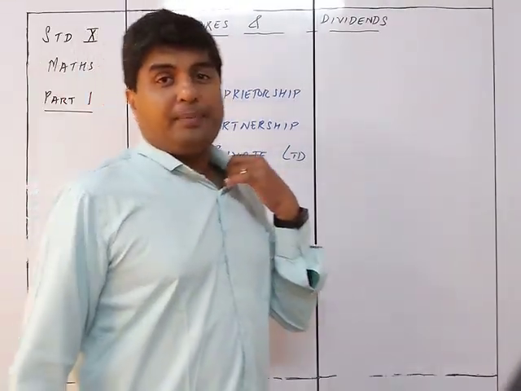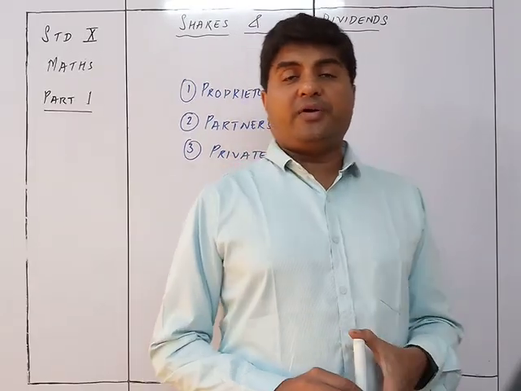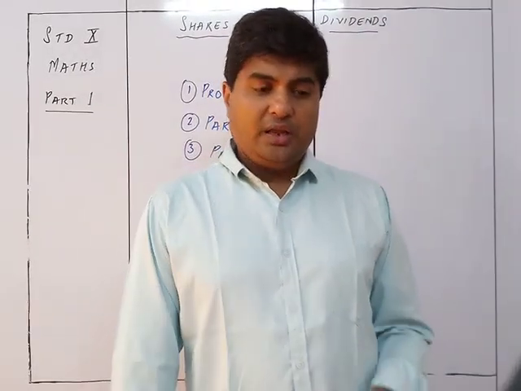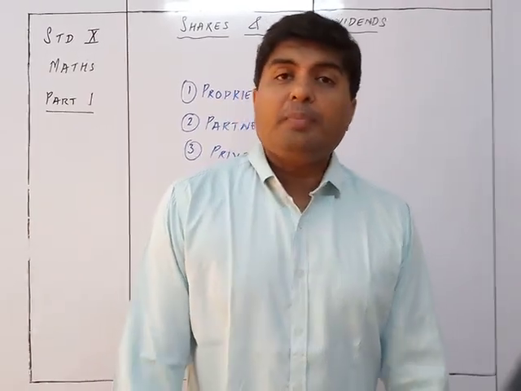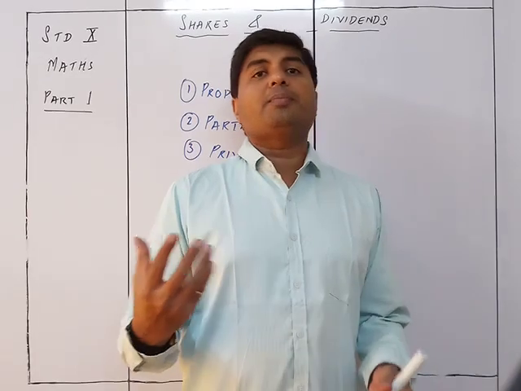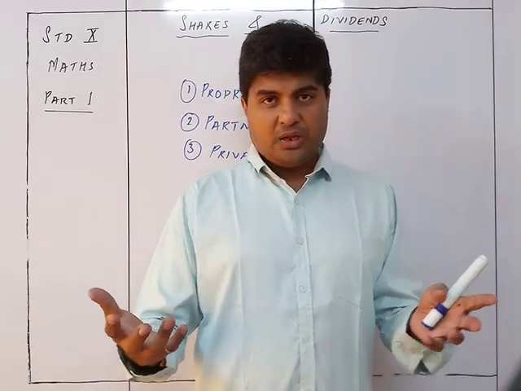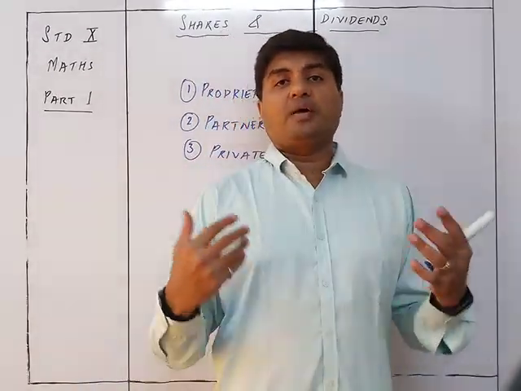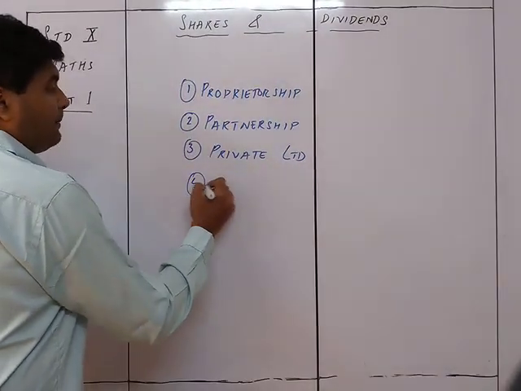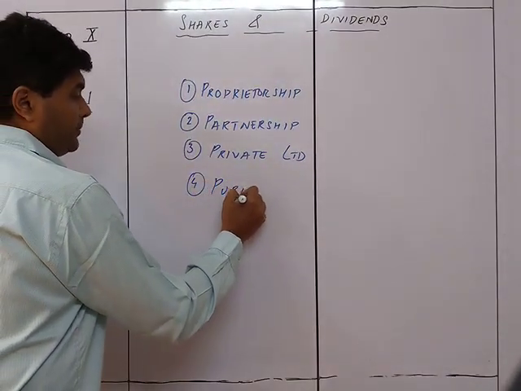Finally, if the money required for a company to run is in huge quantity and cannot be managed by a family or 2-3 families, and they require money from the public, then it becomes a public limited company.